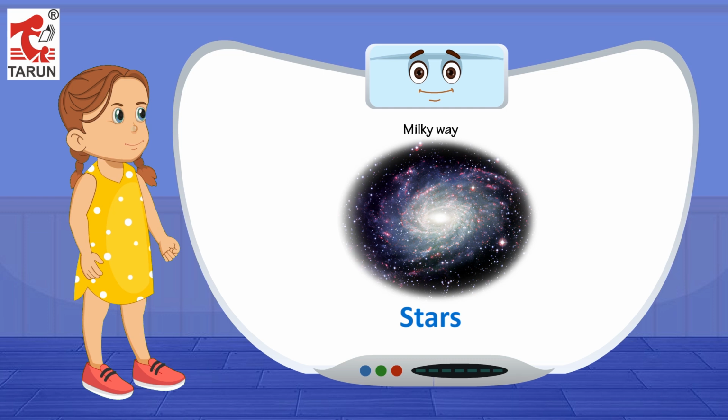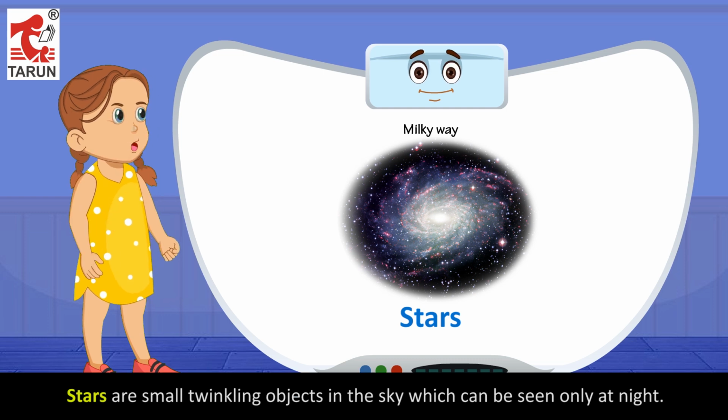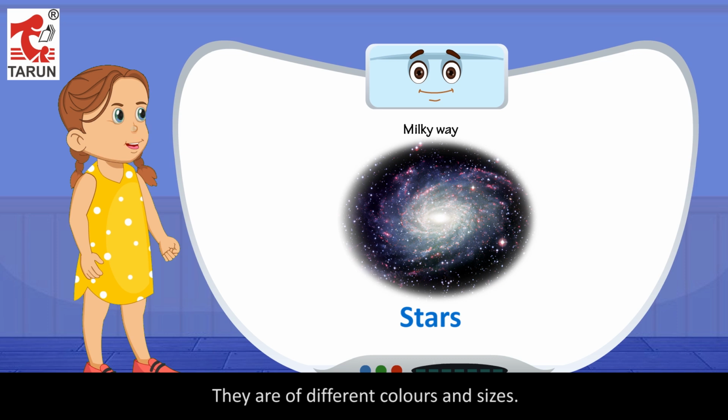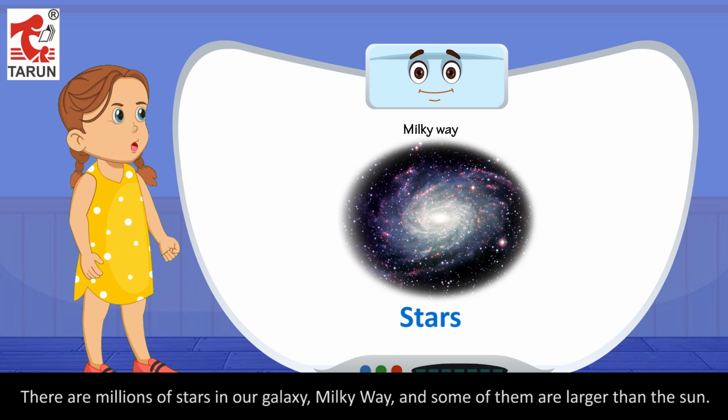Stars. Stars are small twinkling objects in the sky which can be seen only at night. They are huge balls of hot gases which produce their own heat and light. They are of different colors and sizes. There are millions of stars in our galaxy, Milky Way, and some of them are larger than the sun.